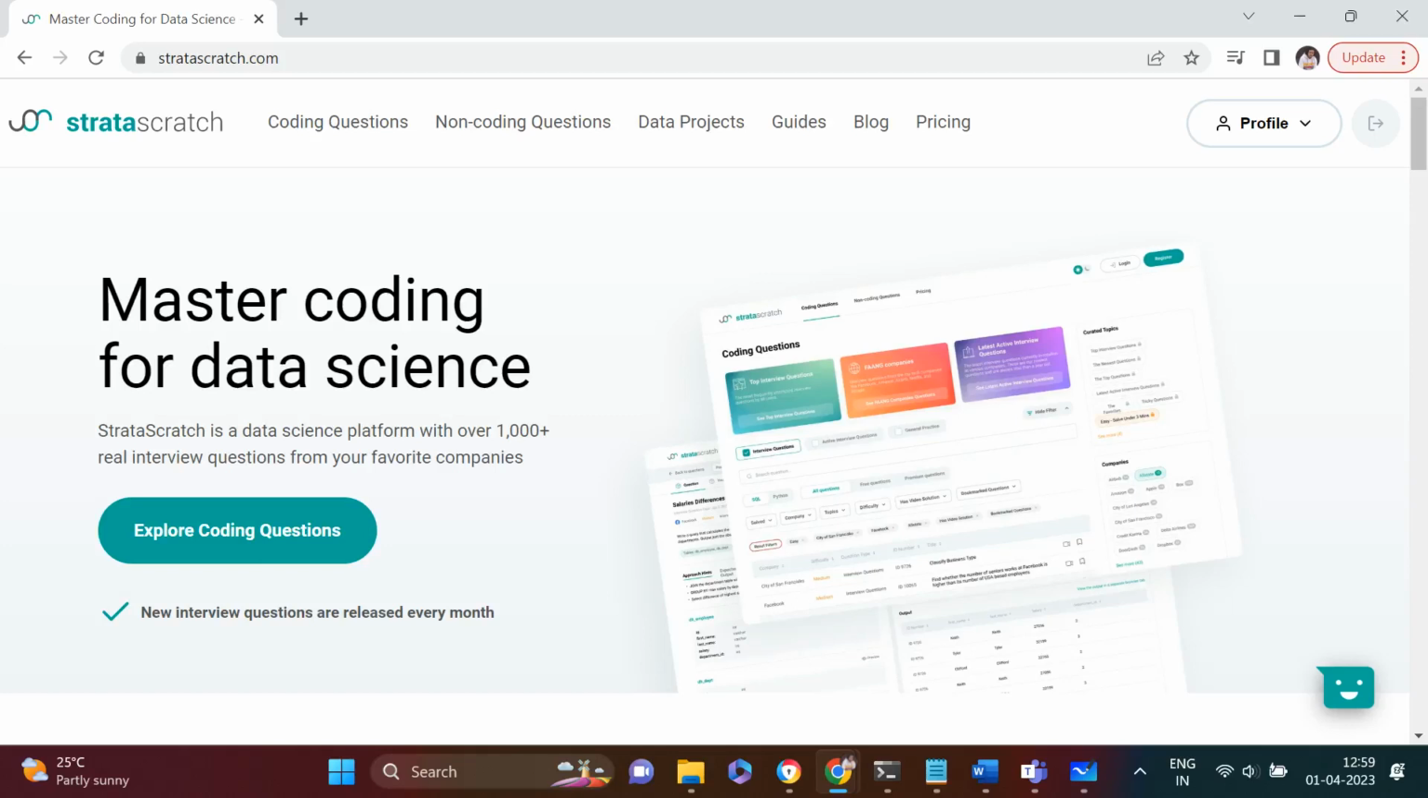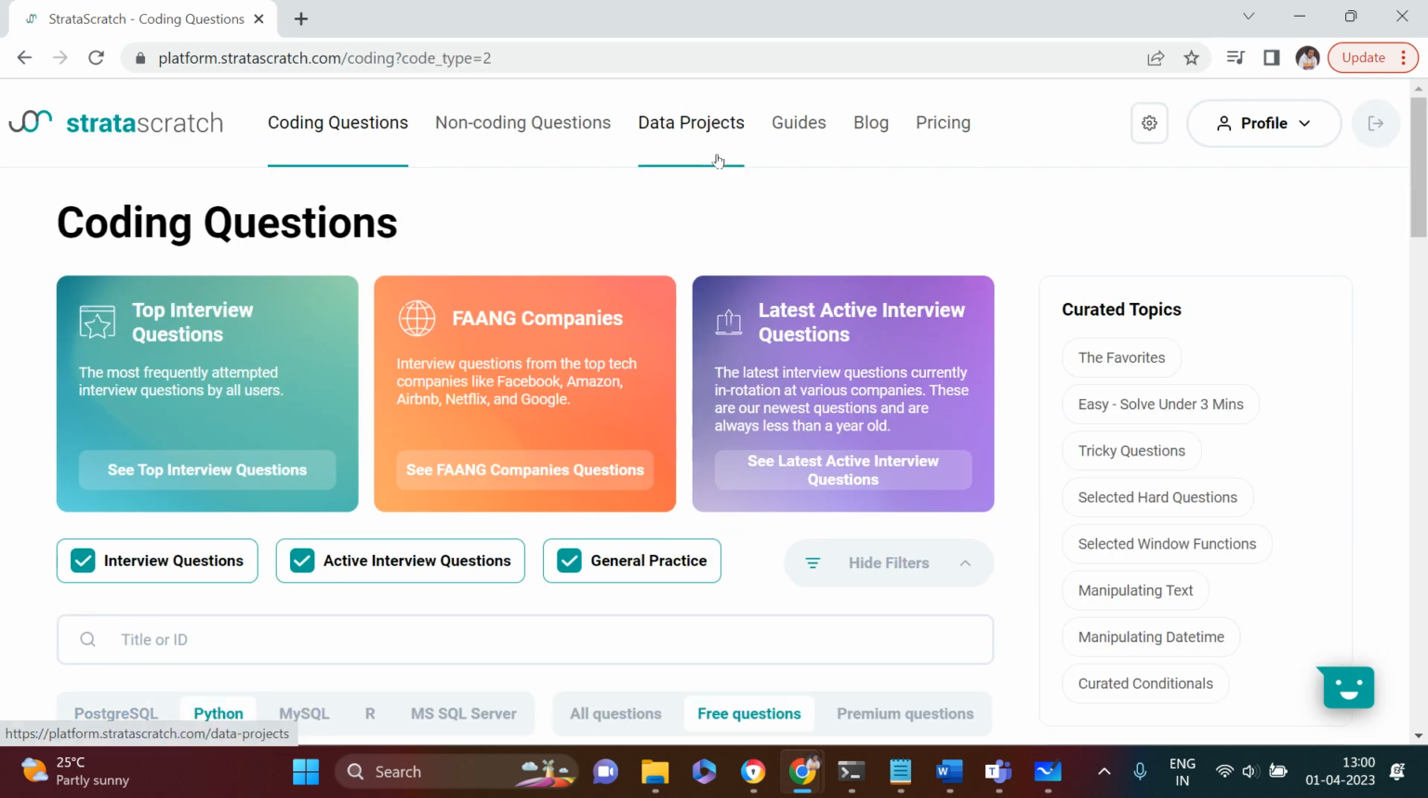Hello everybody. Again, I'm here at this website, StrataScratch, and this provides a bunch of questions which have really been asked in interviews by top-notch companies, right? So I'm going to go to the coding questions segment. Other than that, non-coding questions and data projects are also available. So here I'm going to get into the coding questions, right?